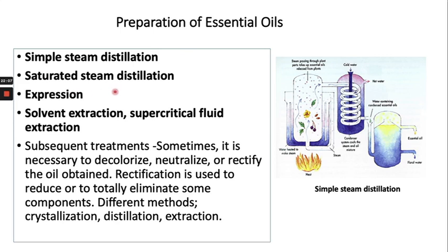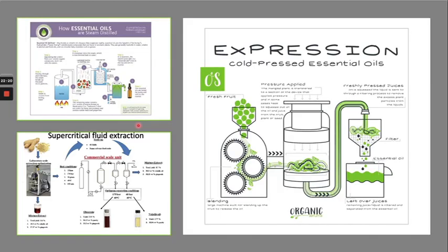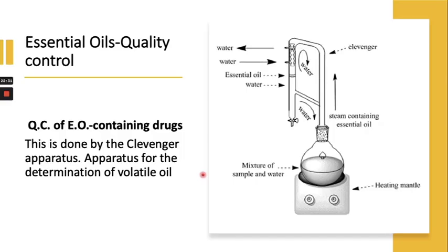Other methods are saturated steam distillation, extraction method, and solvent extraction through supercritical fluid. Generally, carbon dioxide is used as a supercritical fluid for the extraction of essential oils. So these are the different methods of extraction of the essential oil, through steam distillation and supercritical fluids. The quality of the essential oil containing drugs can be checked by the Clevenger